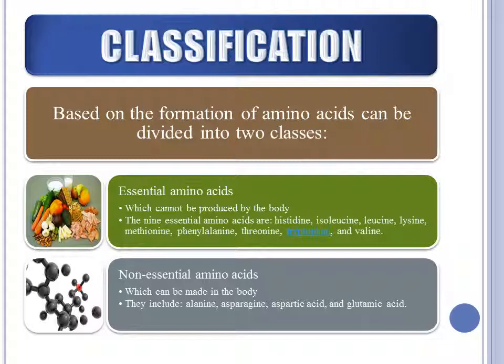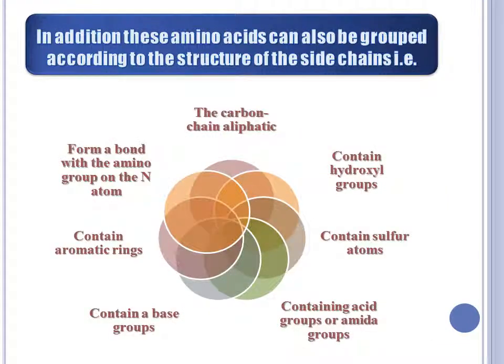Classification based on the formation of amino acids can be divided into two classes: essential amino acids and non-essential amino acids. Essential amino acids cannot be produced by the body. The 9 essential amino acids are histidine, isoleucine, leucine, lysine, methionine, phenylalanine, threonine, tryptophan, and valine. Non-essential amino acids can be made in the body. They include alanine, asparagine, aspartic acid, and glutamic acid.